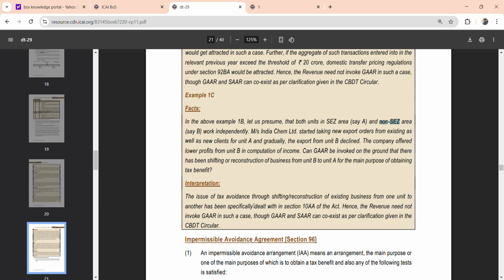So the correct answer you should write if this question comes is that the avoidance of tax through shifting from one unit to another is dealt with by section 10A of the Act. The revenue need not invoke GAAR. The previous one, example 1 and this one, have almost similar answers. So keep all these things in mind.